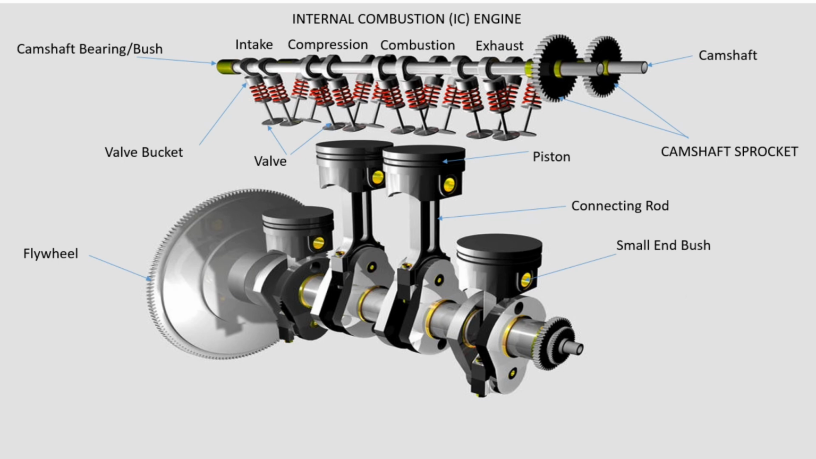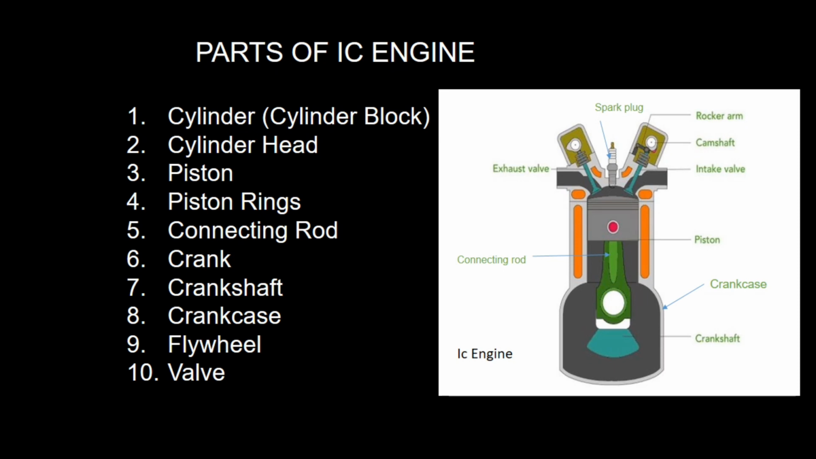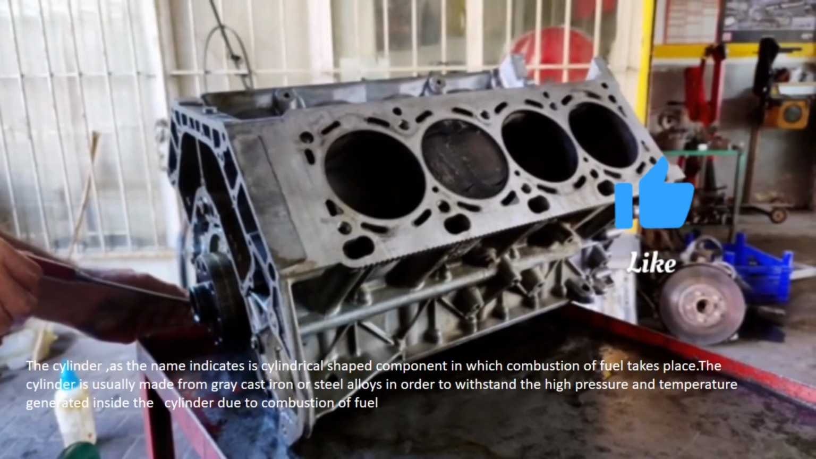The parts of IC engine: cylinder, cylinder block, cylinder head, piston, rings, connecting rod, crank, crankshaft, crankcase, flywheel, valve. First, cylinder, cylinder block.